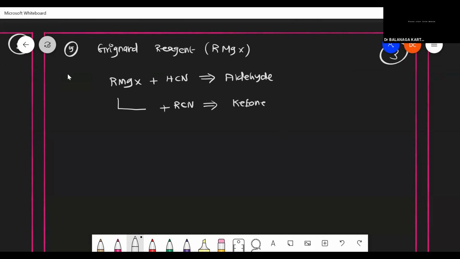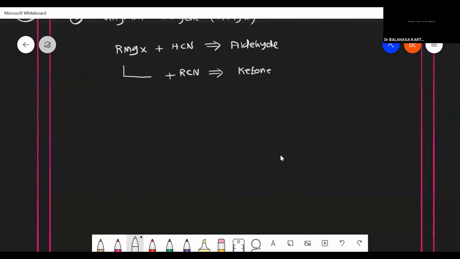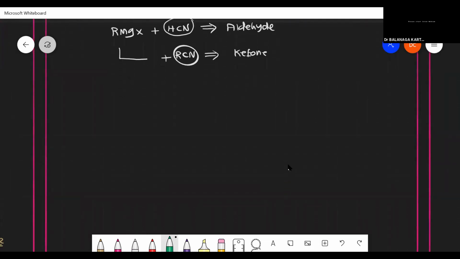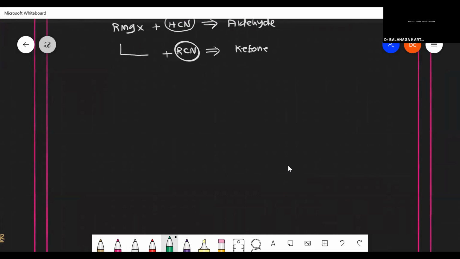So this is very important because CN is there. From that CN, how is an aldehyde getting formed? From CN, how is a ketone getting formed? We have a lot of confusion. Just look at the mechanism, then we can get a clear idea about this. So here I can take RMgX, then HC triple bond N, you know that.